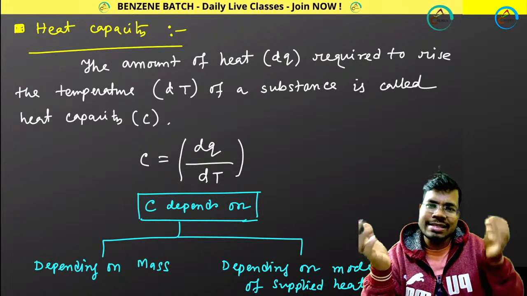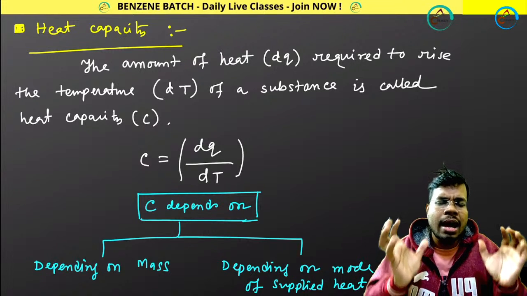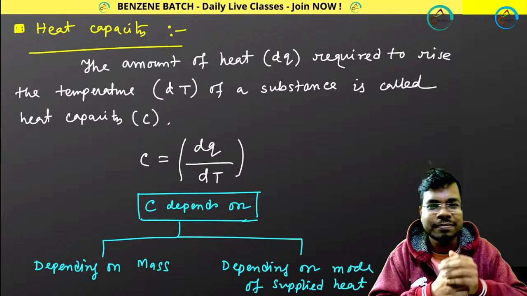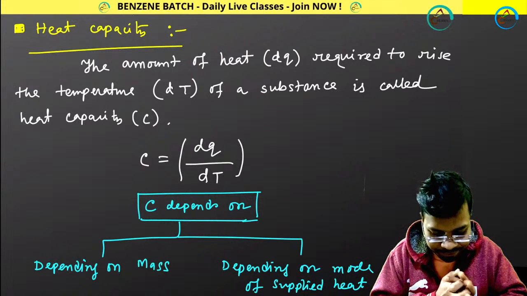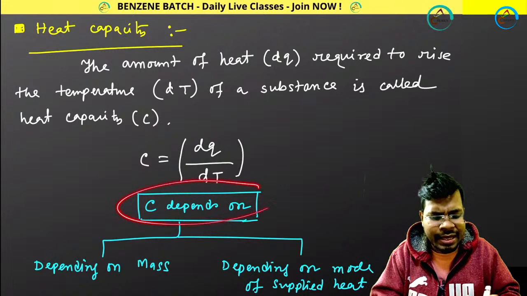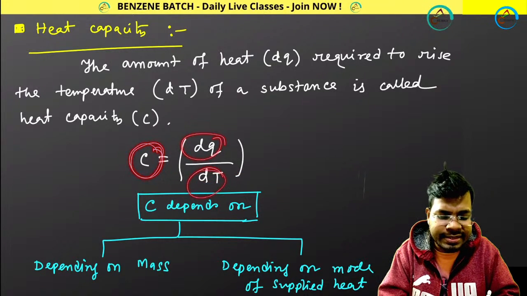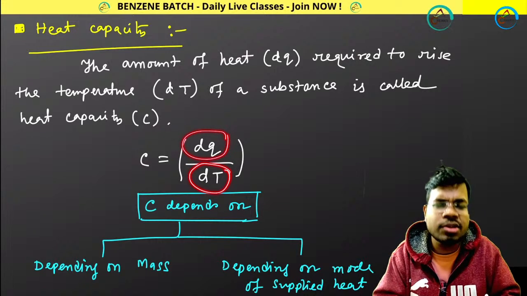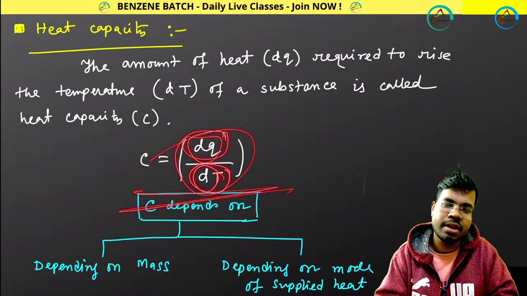But milk has less heat capacity, so it will absorb very little heat, and after absorbing heat, it will easily boil. Okay, that's the thing. Perfect. So now I can divide this heat capacity that I am representing with C, and C will be dq divided by dt. Heat change, temperature change if you increase your heat. Temperature and heat, this relation is called heat capacity. Perfect.